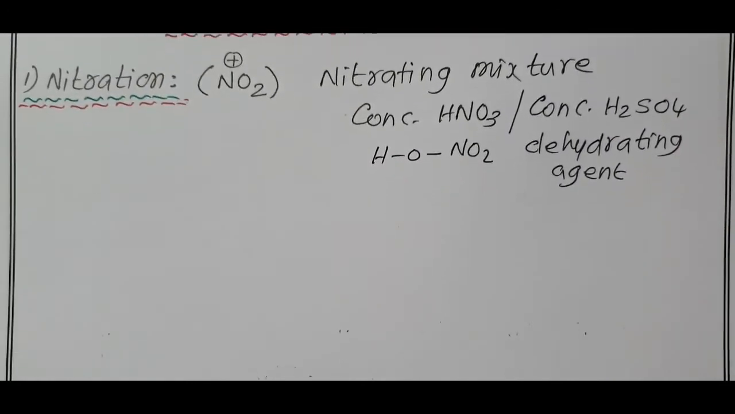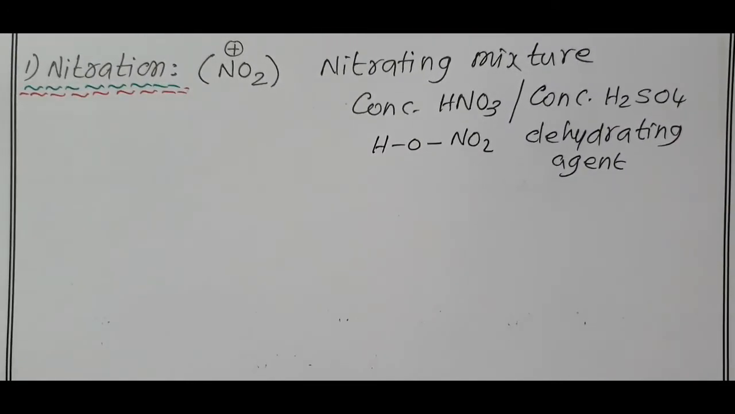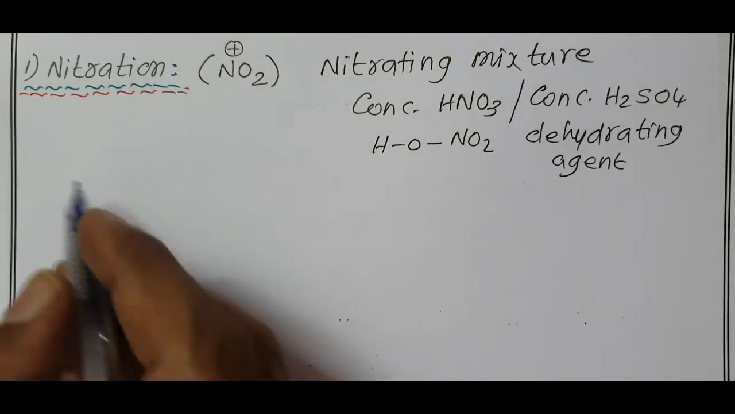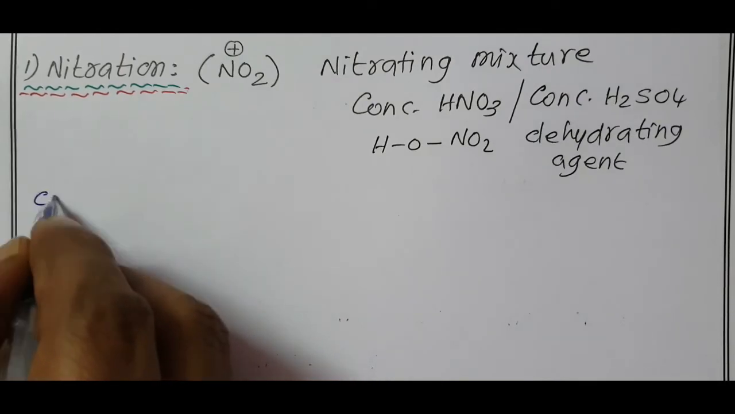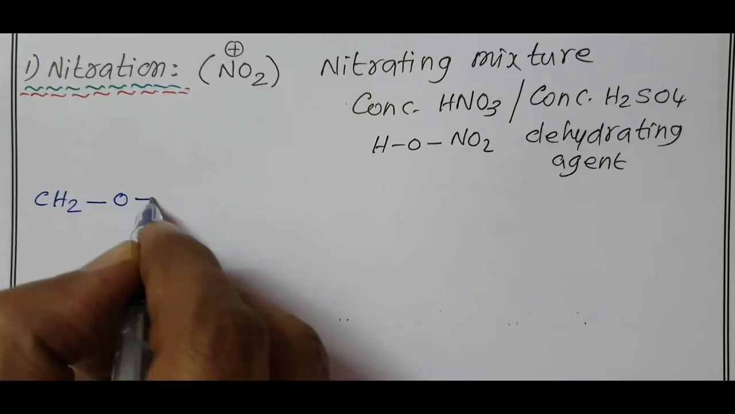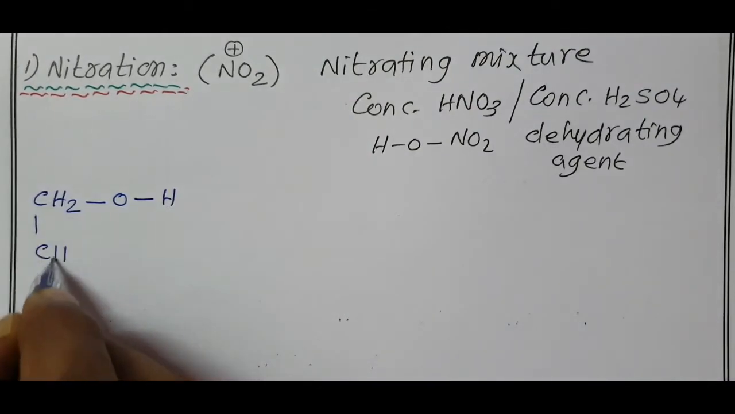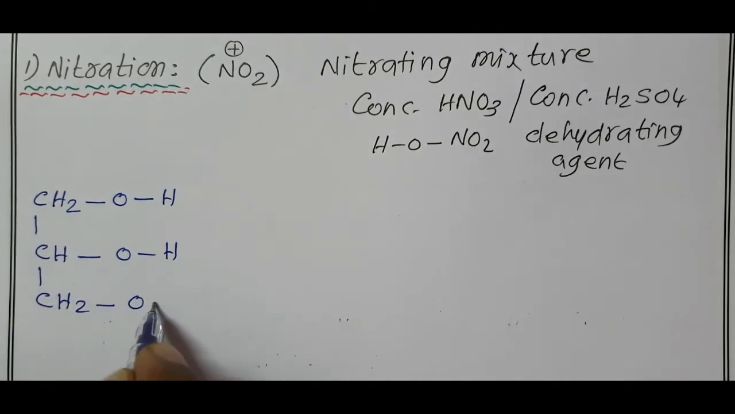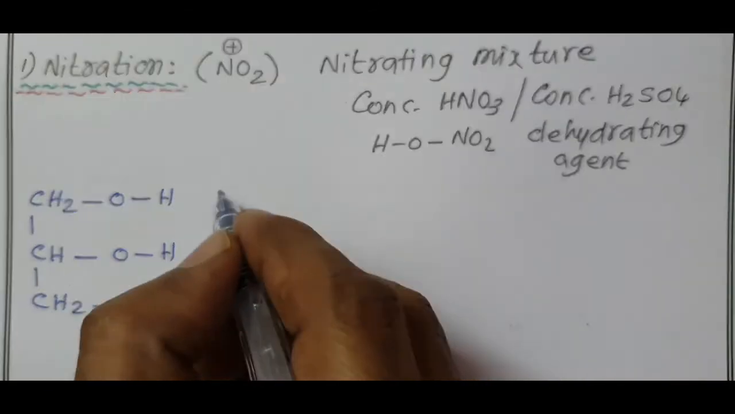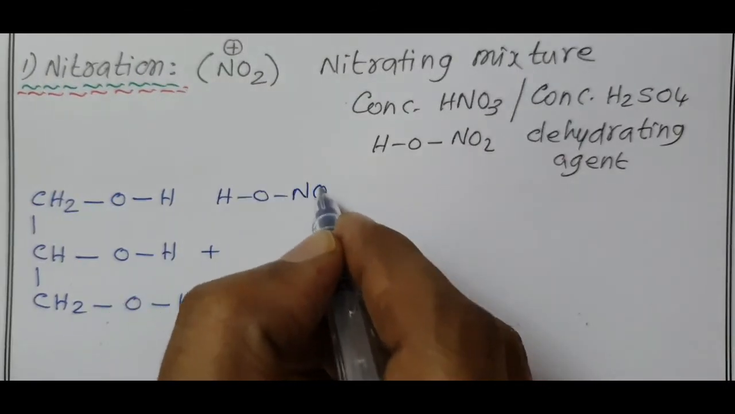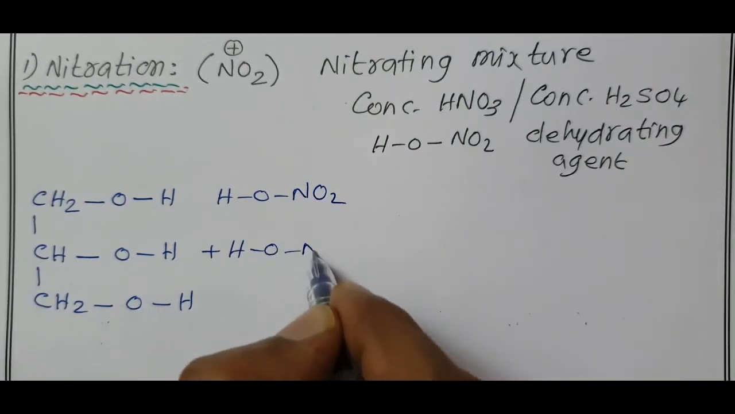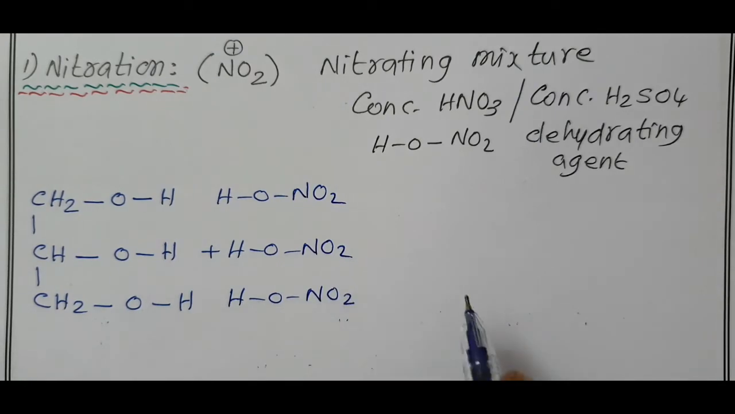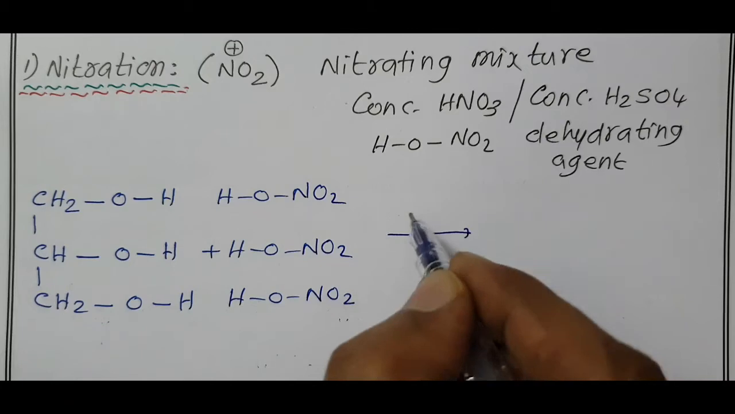Now, glycerol undergoes nitration to give an explosive compound. Glycerol contains two primary alcoholic groups and one secondary alcoholic group. Glycerol: CH2OH, CHOH and CH2OH. Glycerol is treated with concentrated nitric acid, HONO2, HONO2, HONO2, in presence of concentrated sulfuric acid.